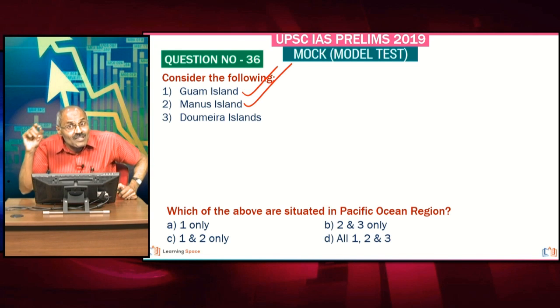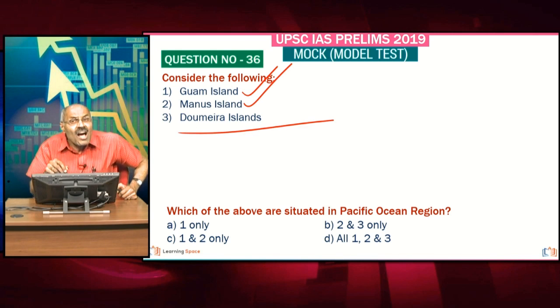This is also in the Pacific Ocean region. Jumeirah Islands. This is in the Red Sea and this is not in the Pacific Ocean, right? This is also in the news. Please look for why it is in the news, right friends? 1 and 2 are correct here.